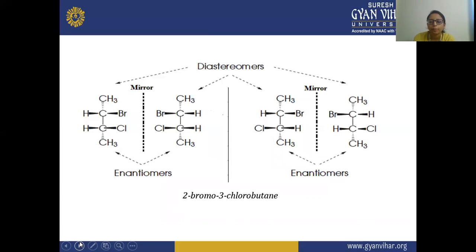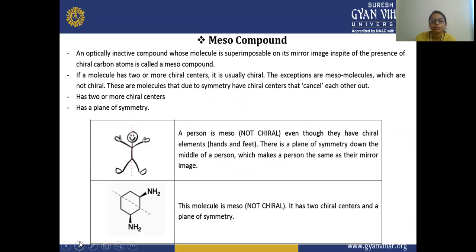Next, these are examples of diastereomers and enantiomers. Next, what are meso compounds? Meso compounds are compounds that are optically inactive and superimposable on their mirror image, but there is a presence of chiral carbon atoms. If a molecule has two or more chiral centers, it is chiral, and the exceptions are meso molecules, which are not chiral. Here you can see there should be a plane of symmetry, and the compound is meso but not chiral, even though it has chiral elements.